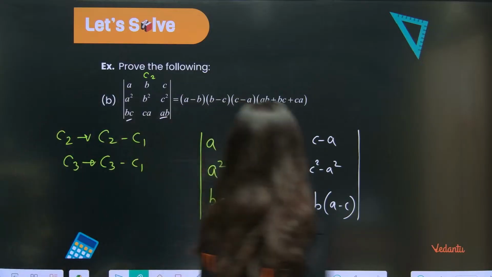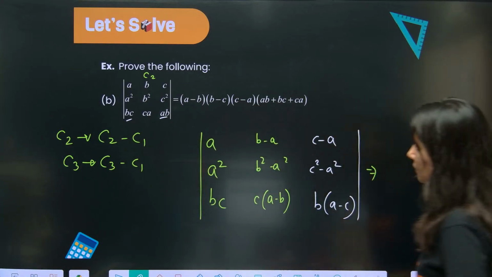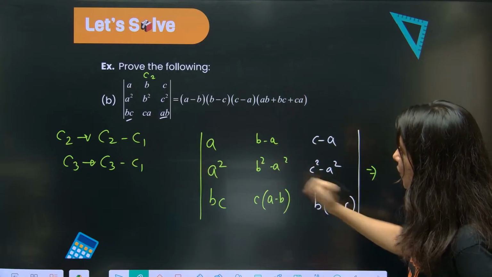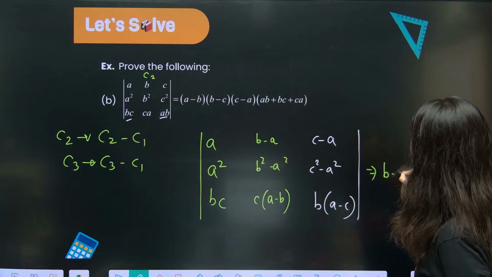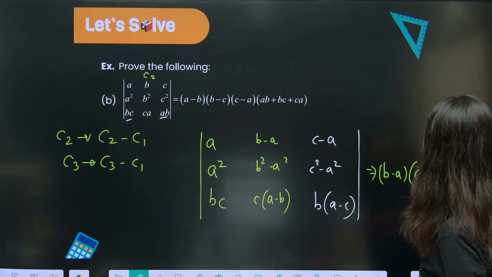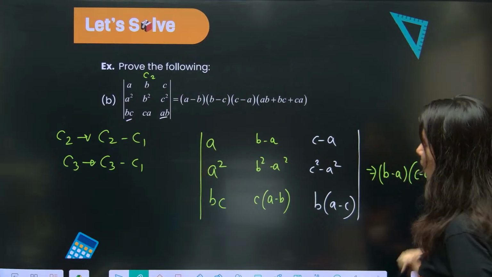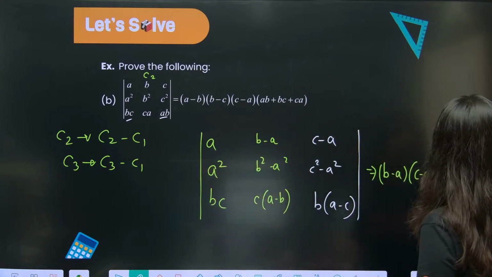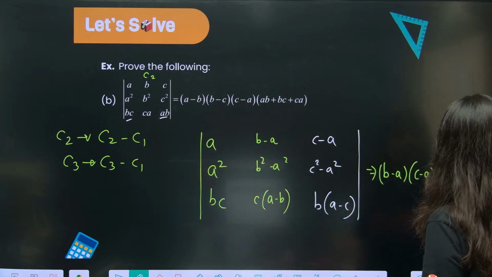Okay. So yes, now from column number 2, I am going to take B minus A common. And from column number 3, I am going to take C minus A common. So what are you going to get inside? Tell me. A square BC. A square BC.